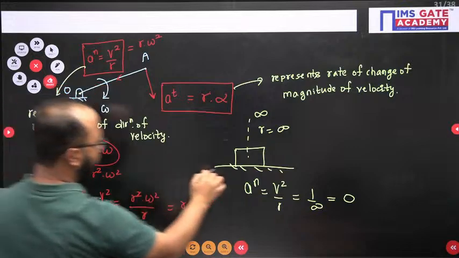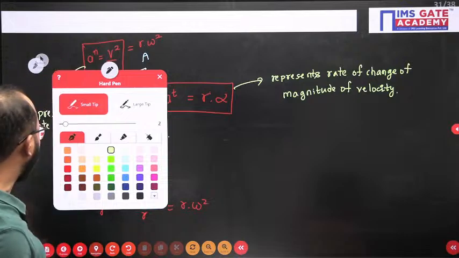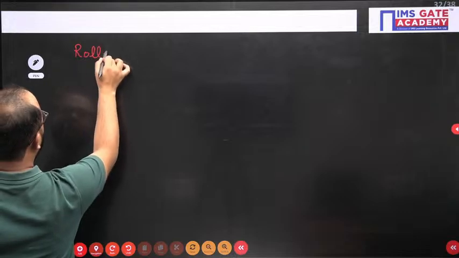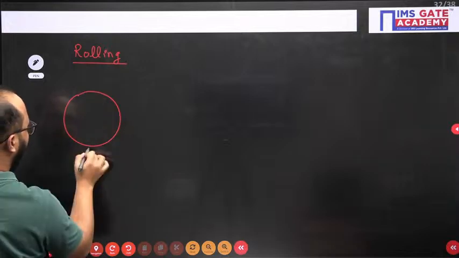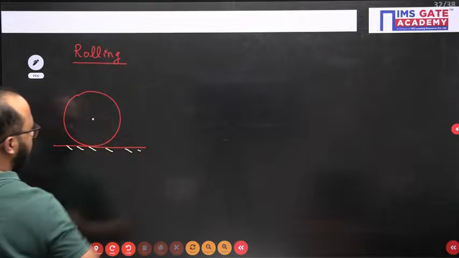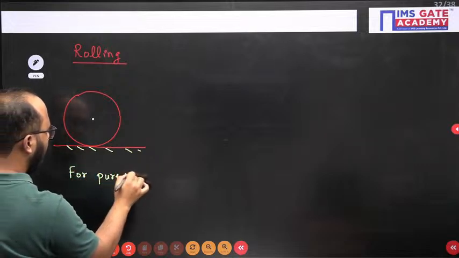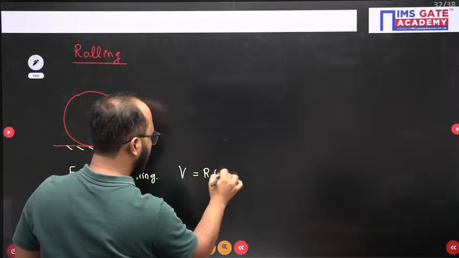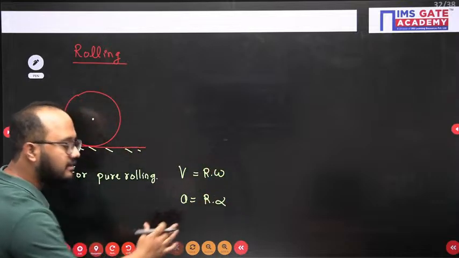Now some formulas, so this we have discussed in the kinematics part. Now one last thing regarding rolling, we should note it down. In rolling, what happens? The body is under rotation as well as translation. For the pure rolling case, velocity equals R omega and linear acceleration is R alpha. Now this linear velocity and linear acceleration is valid for all the points.